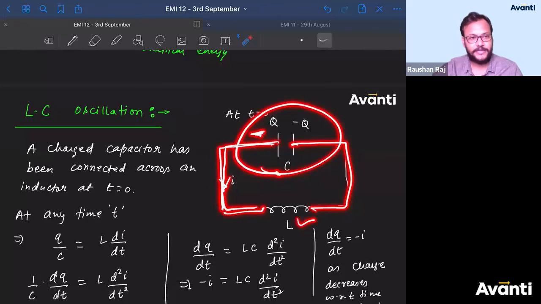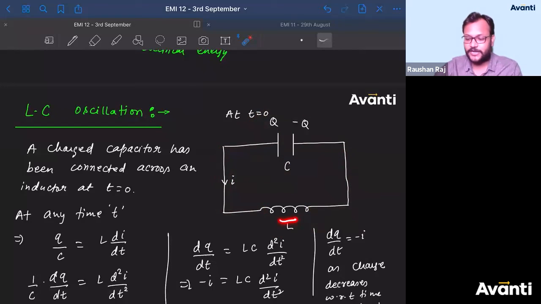We have an inductor. So there will be a decrease of energy in the capacitor. That decrease is nothing but because of storage of energy inside the inductor. When this capacitor is completely discharged, now this inductor will give the same stored energy back to the capacitor to charge it again.